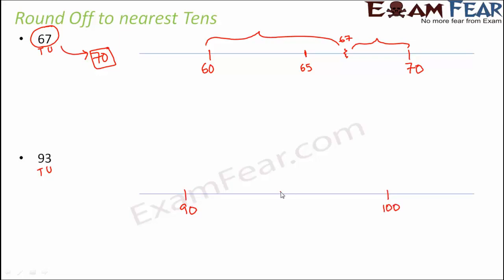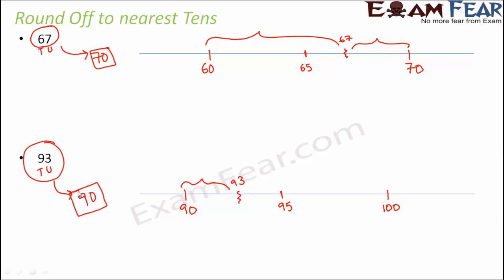So somewhere between 90 and 100 would be 95. And where would be 93? 93 would be somewhere here. So here very clearly we see that 93 is more close to 90 as compared to 100. So therefore 93 can be rounded off to 90.